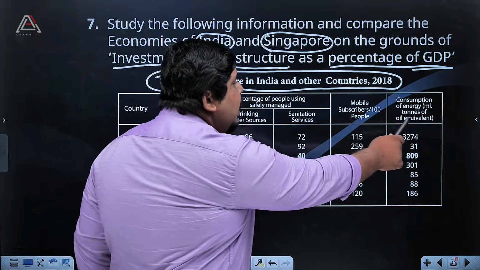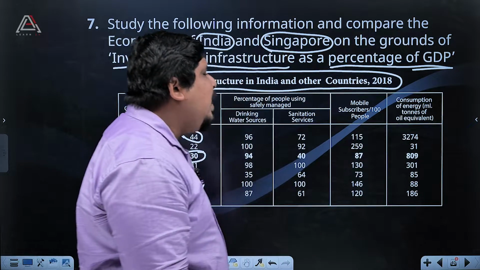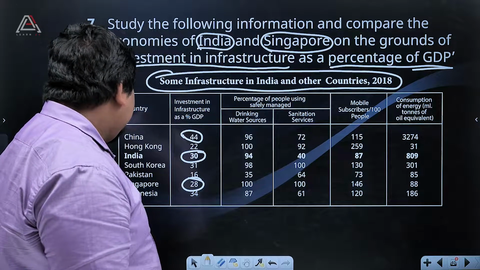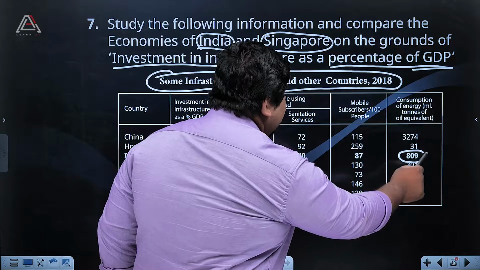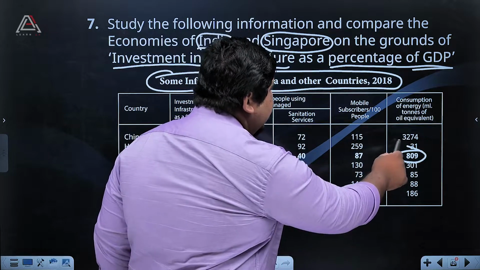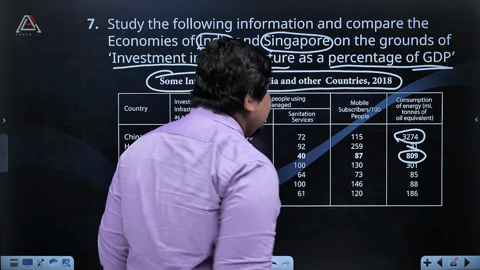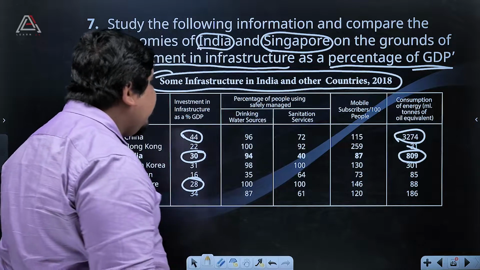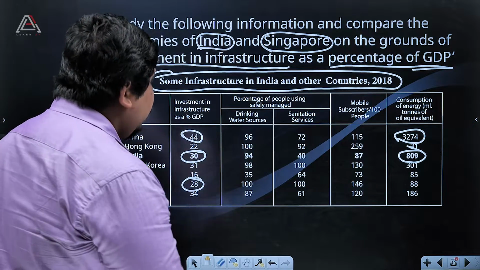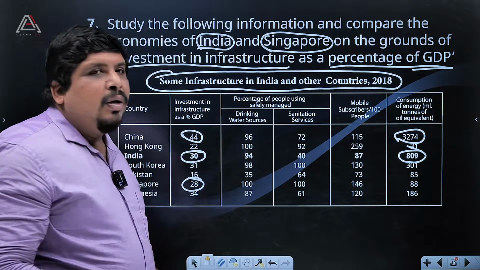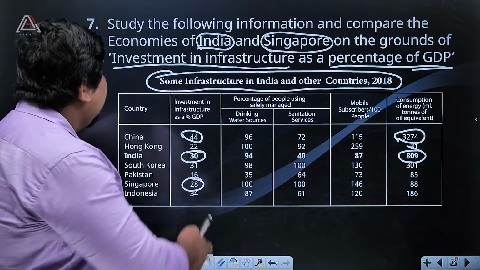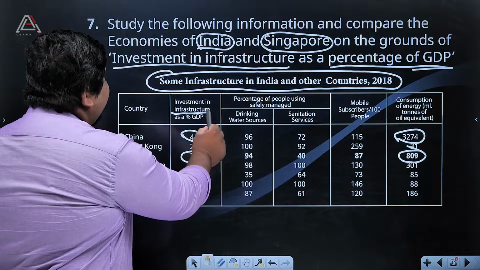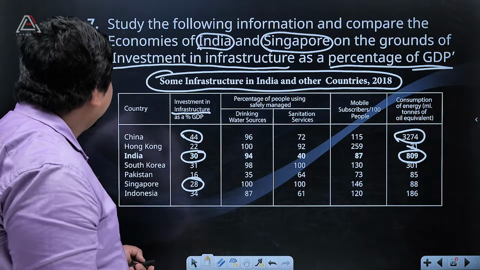Then consumption of energy, tons of oil equivalent. Okay, the consumption of energy. So what is the case of India? 809. Then China 3274. Okay, so based on the questions, we have to choose the topics. Here we have to take care of infrastructure. Okay, so we can go through that.